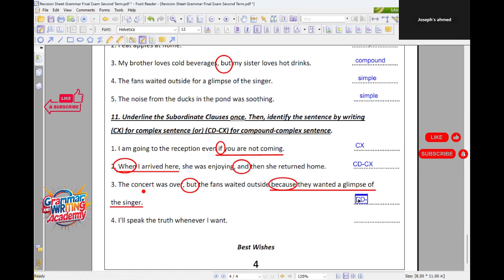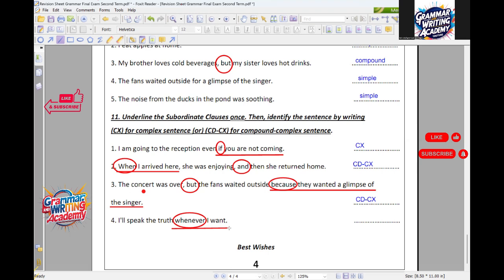I'll speak the truth whenever I want. Whenever, and it's a complex sentence. You forgot something, pay attention. You're going to underline "whenever I want", all of it. Clear? Very important. Before I forget, here you have to underline first.